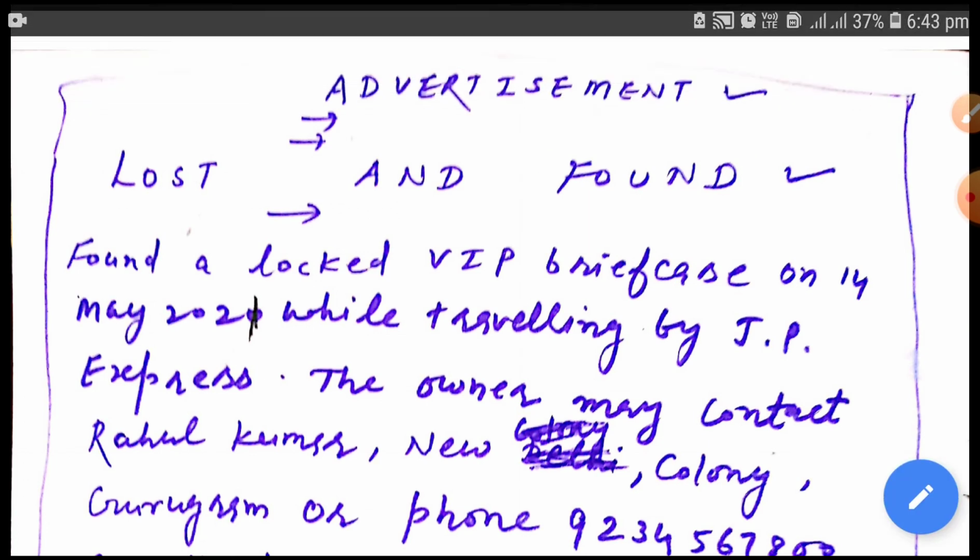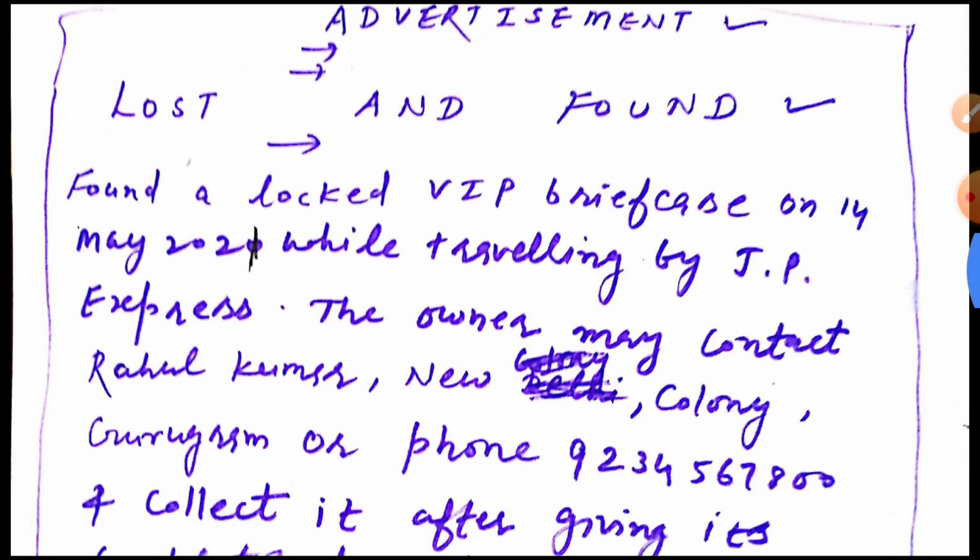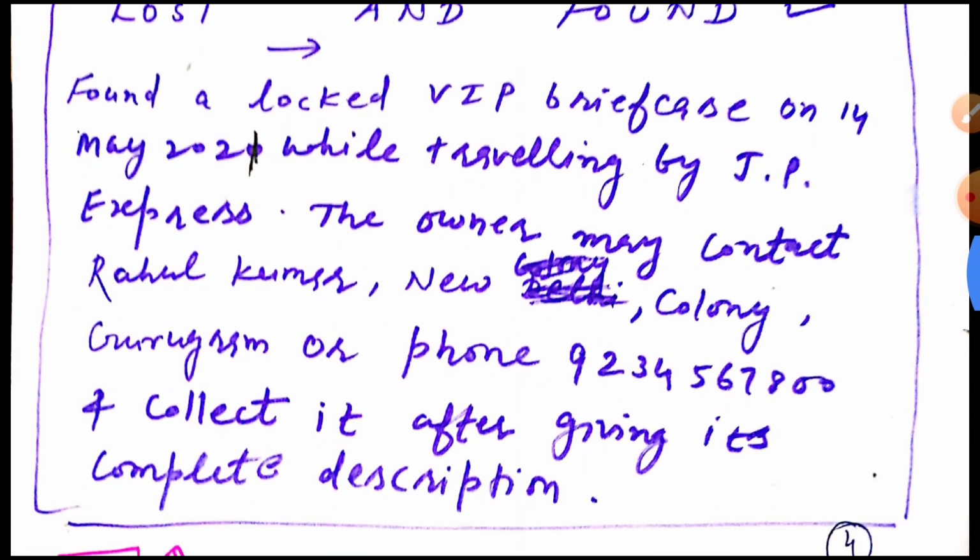First of all, mention advertisement, after that title, and after that we should write content. In content we should provide all relevant information regarding the question. If no information is given in the question, then you should provide information according to your own way. Okay. That's all for today.